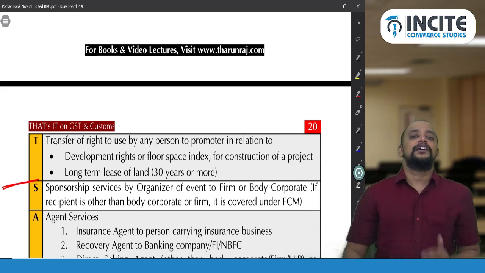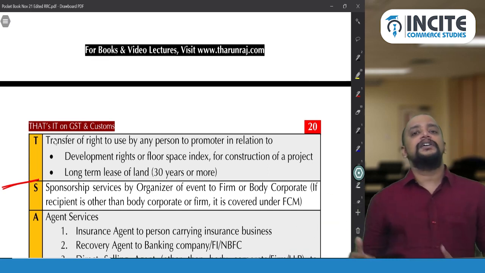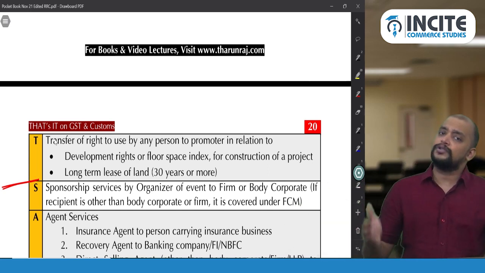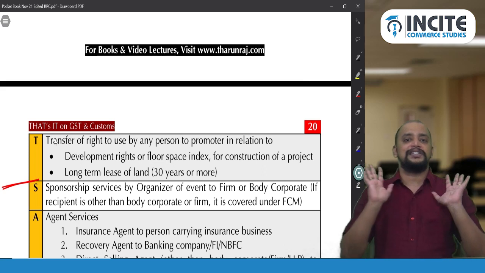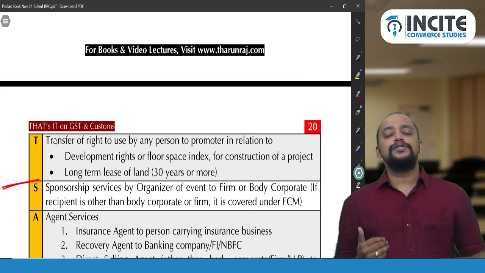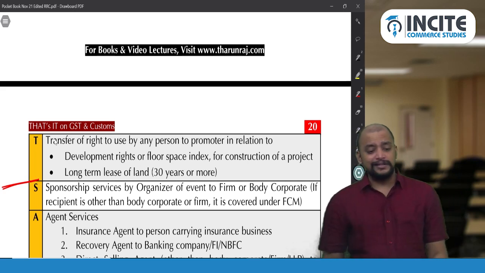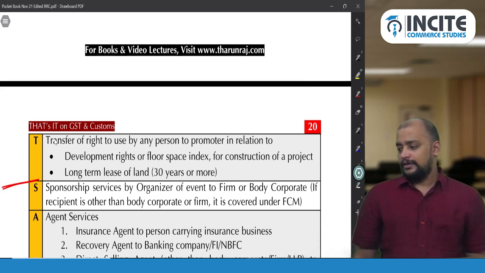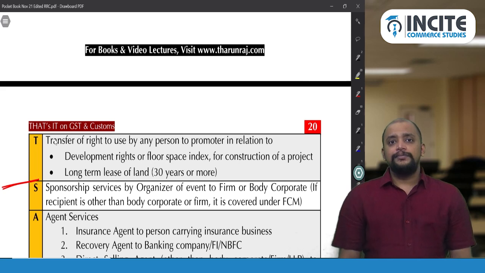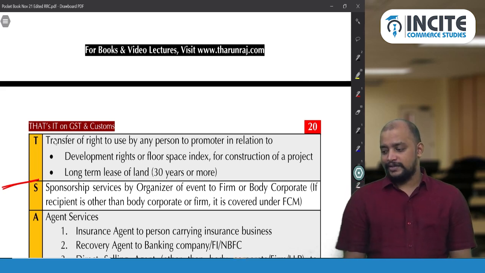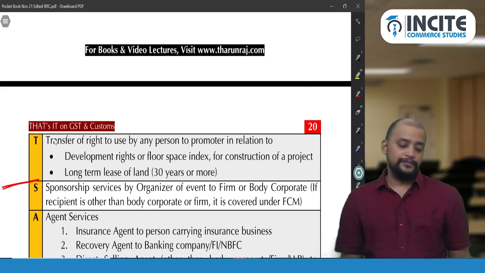When you are doing the computation, if it is not covered under RCM, the balancing figure is FCM. So the supplier only will pay GST under the forward charge mechanism. Is it clear? This is what you need to apply. Any doubt in this so far, what we have seen? RCM, notified services. No. Thank you.